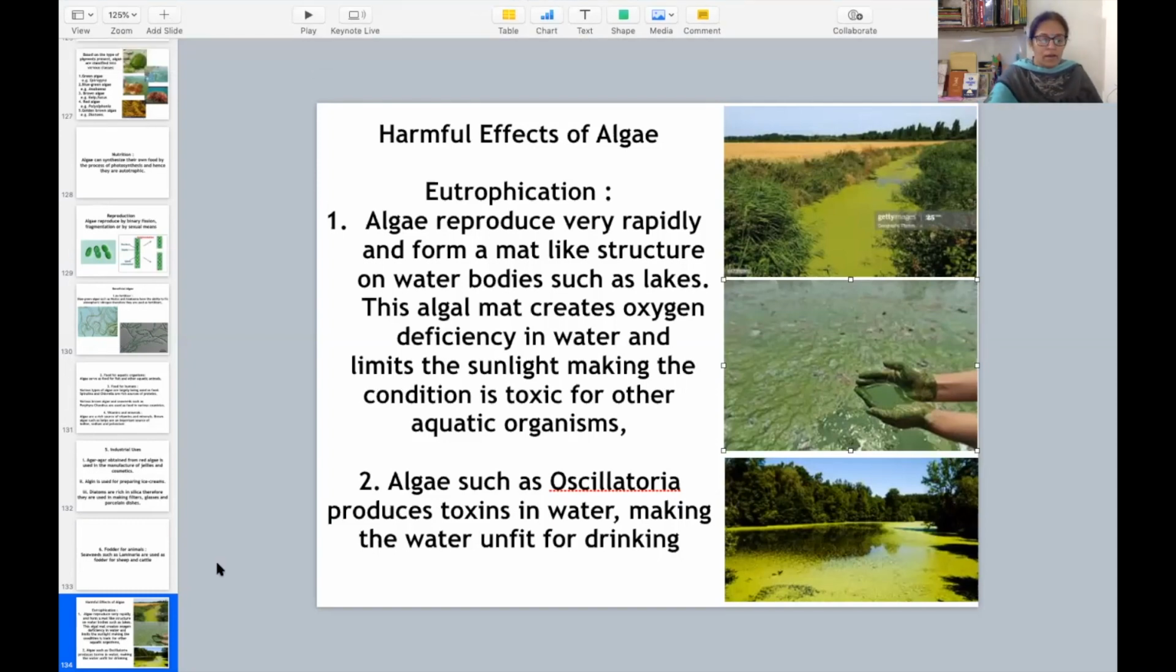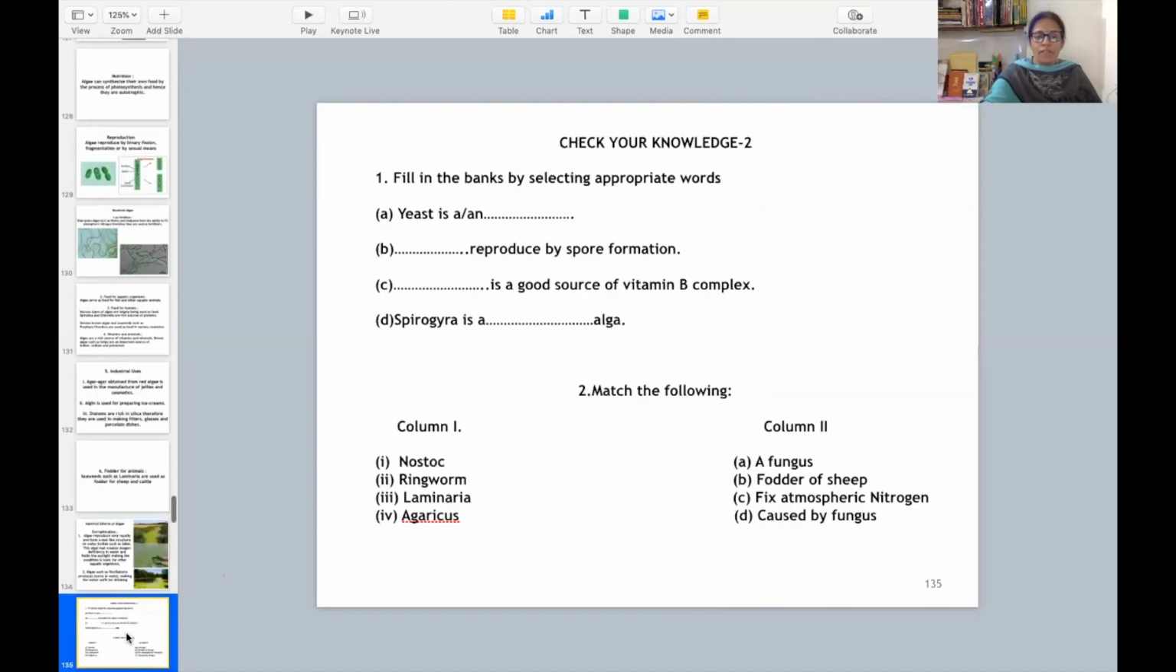So these were the harmful effects, and here I have an assignment for you. I have sent this assignment in your WhatsApp groups also. I've shared this with you. So I hope that you must have done this at your places.